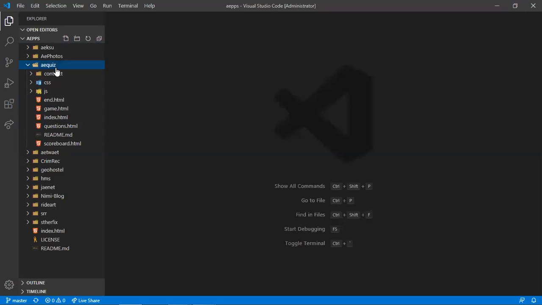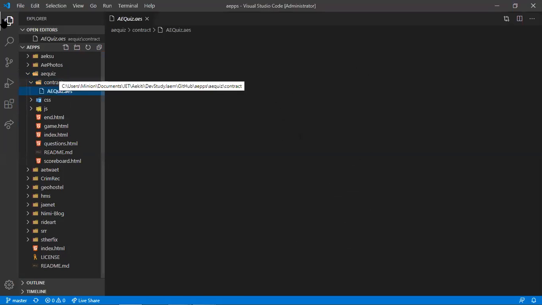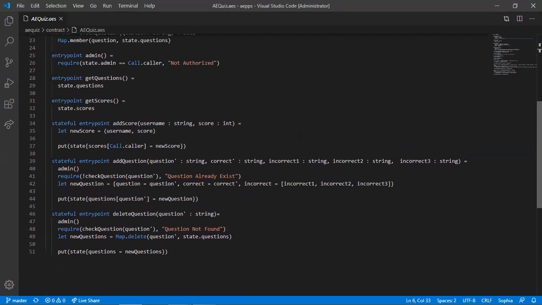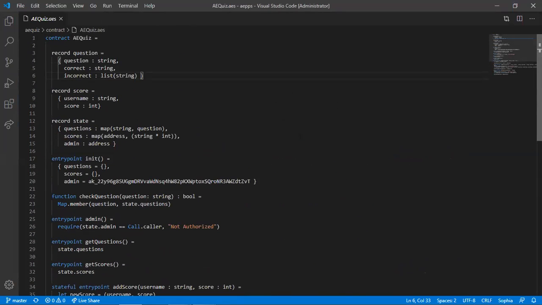So AEQuiz. This is the AEQuiz smart contract, and I would explain its functions and what each parameter is. So first, after declaring the contract and the name of the contract, she created two records: question. The question record has question, which is of type string, correct, which is the correct answer of type string, and incorrect, which is the list of incorrect answers.